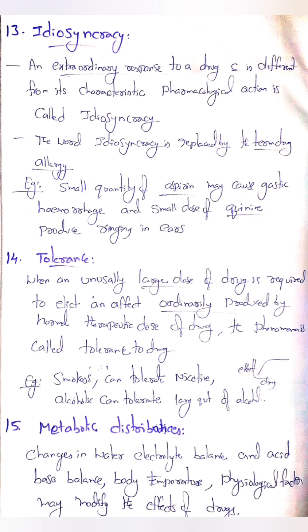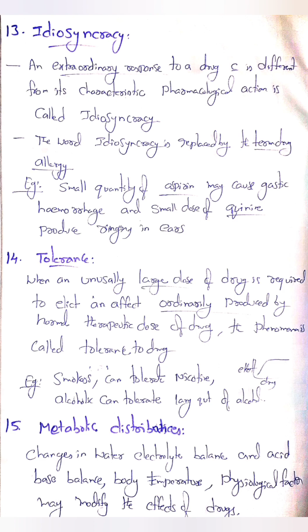Idiosyncrasy. An extraordinary response to a drug which is different from its characteristic pharmacological action is called idiosyncrasy. The word idiosyncrasy is replaced by the term drug allergy. It's nothing but a drug allergic condition. Example, small quantities of aspirin may cause a gastric hemorrhage, and small quantities of quinine produce a ringing in the ear. If any patient is allergic or idiosyncratic, this is also taken into consideration while designing a dose for a patient.